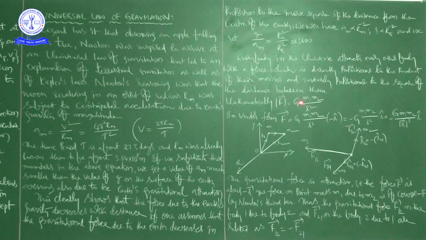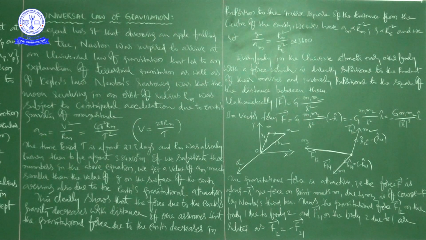Now if you apply this equation to the objects under consideration, we have to be careful, since the law refers to point masses, whereas we deal with extended objects which have finite size. So here M1, M2 mean point masses. Point means a very small amount of mass.